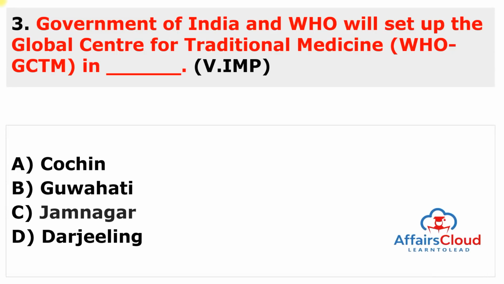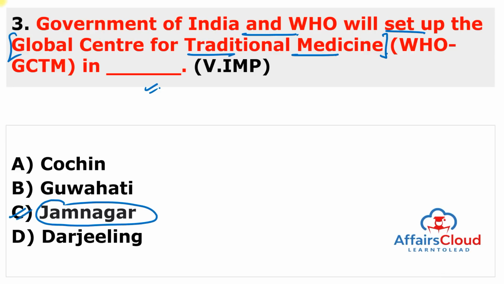Moving to the next question. The Government of India and the World Health Organization will set up the Global Center for Traditional Medicine in which place? You have to just remember the place. The keyword here is Global Center for Traditional Medicine, and it will be established in Gujarat. So the answer to this question is Jamnagar. You have to remember the exact place.